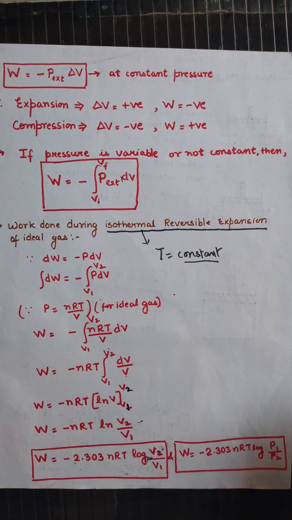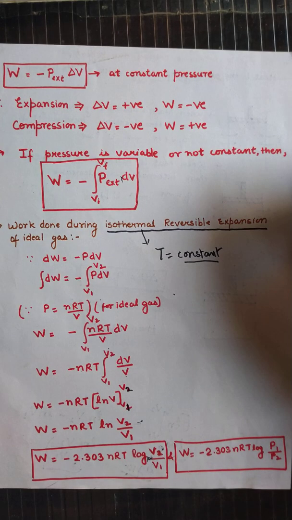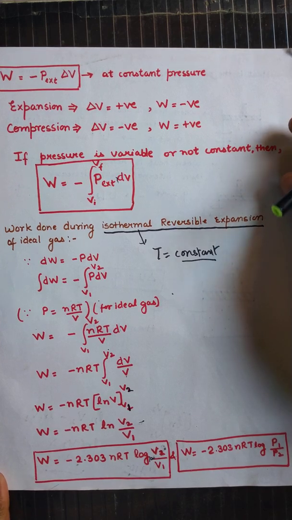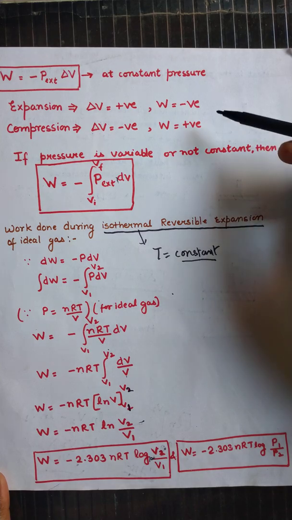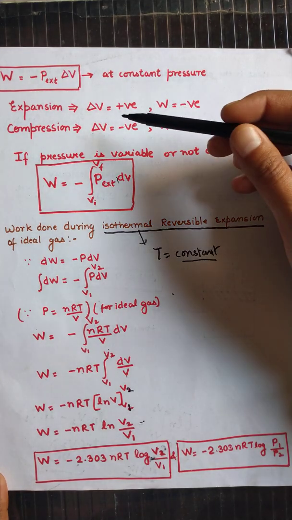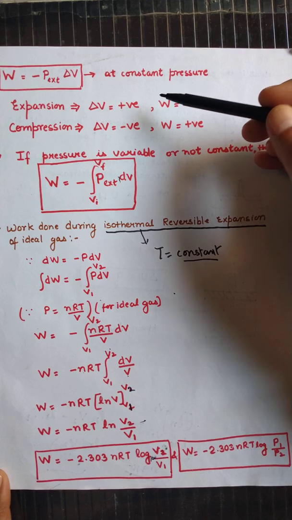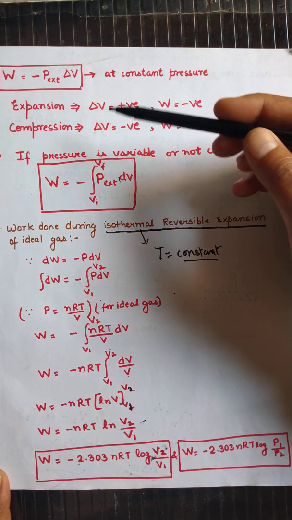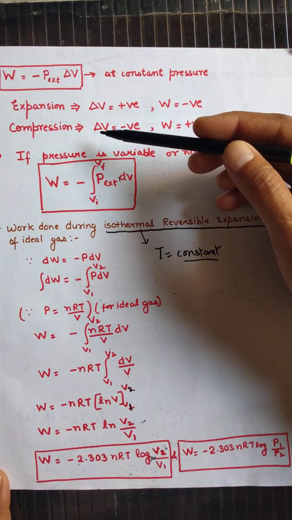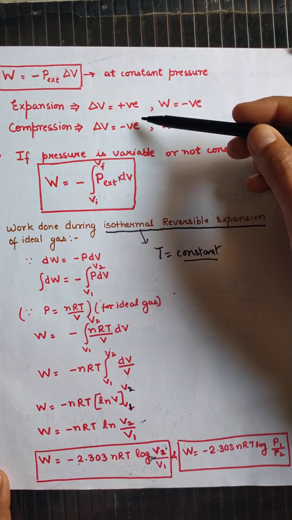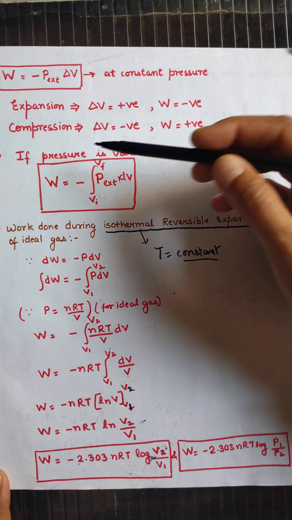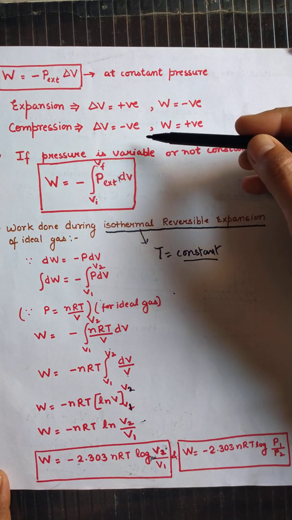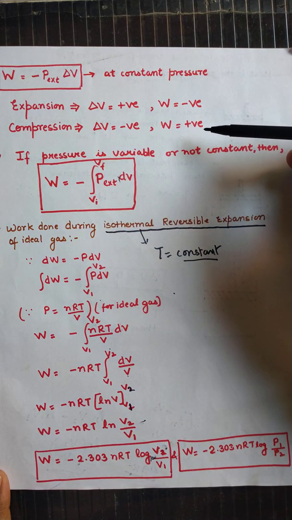Hello students, in continuation with the last video, we have studied the pressure-volume relationship for the work done. That was for irreversible processes when work is done at constant pressure. So W is equal to minus P delta V. From this equation we come to know that during expansion, delta V will be positive and work done will be negative. And on compression, delta V will be negative and work done will be positive.